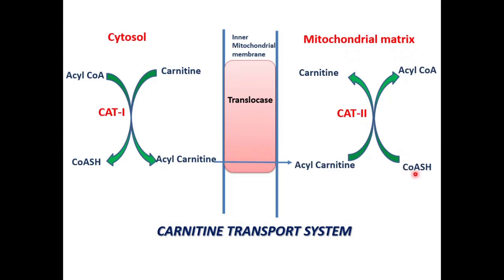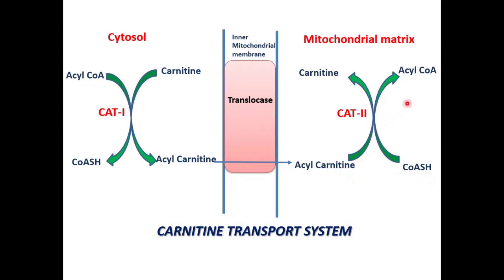Now if you see here, a coenzyme is required to form the acyl-CoA. This acyl-CoA has to be transported inside the mitochondria, but the coenzyme A in the cytosol and the mitochondrial matrix is different.